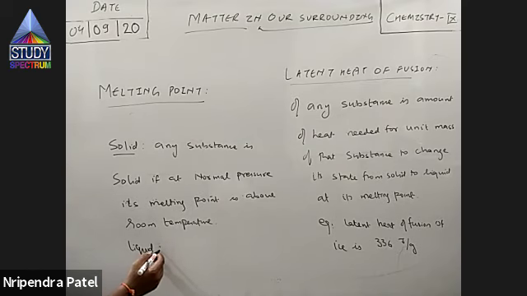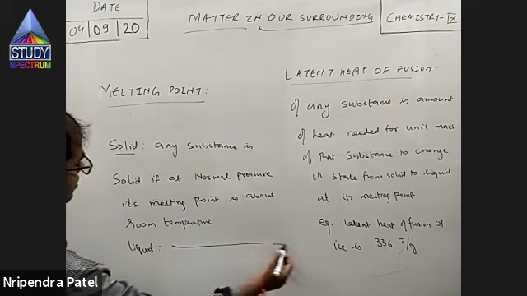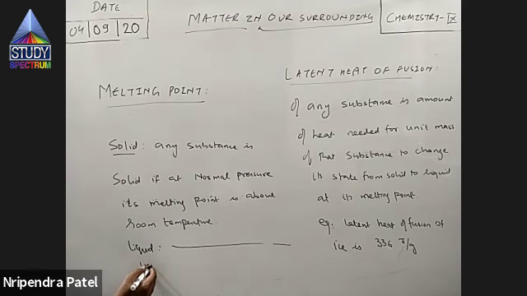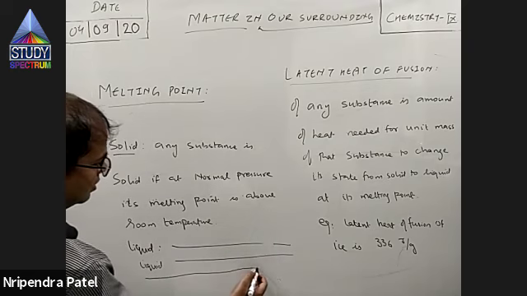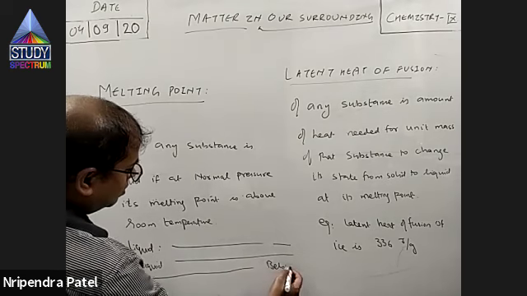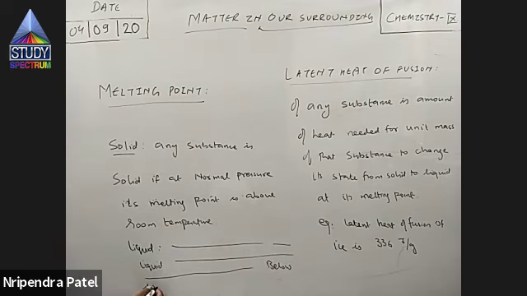Against this definition, what is liquid? Any substance is liquid if at normal pressure its melting point is below room temperature.